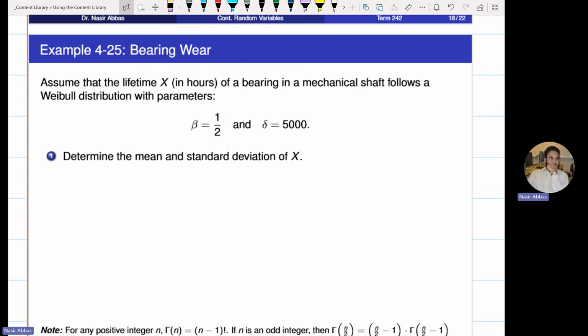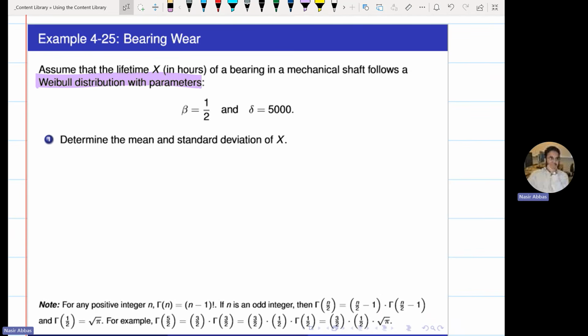Okay, this is the example, and as you can clearly see, the example uses the words Weibull distribution. The example says: assume that the lifetime X of a bearing in a mechanical shaft follows a Weibull distribution with parameters beta equals half and delta equals 5,000. Direct substitution, and in this case, direct substitution is easy. In many next cases, it will not be easy.